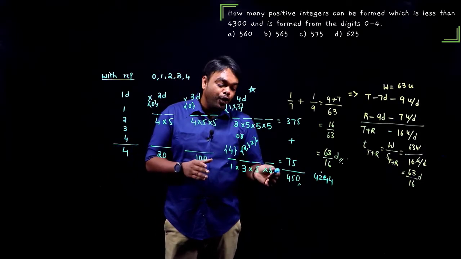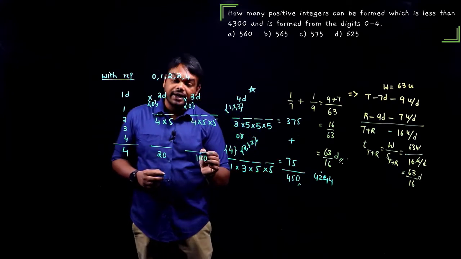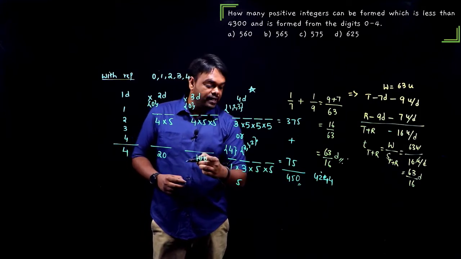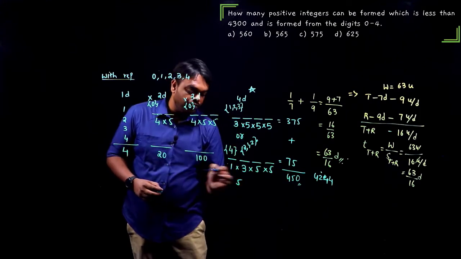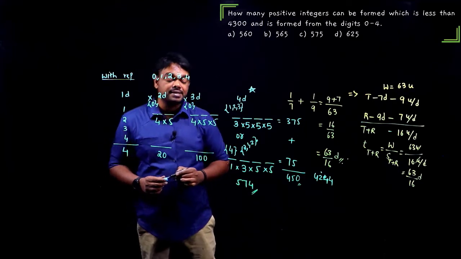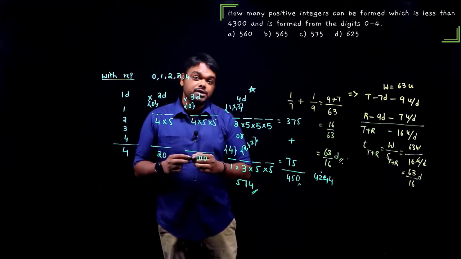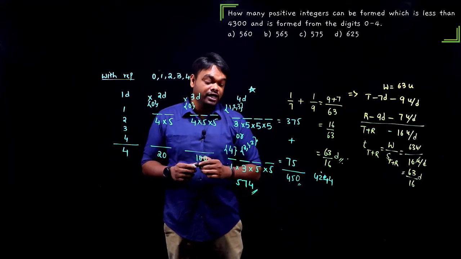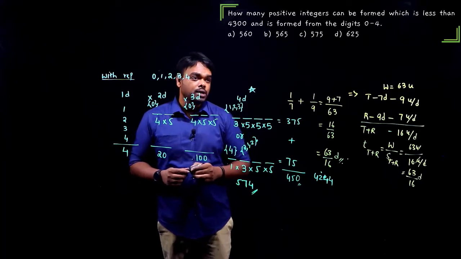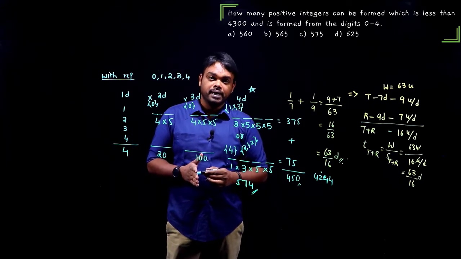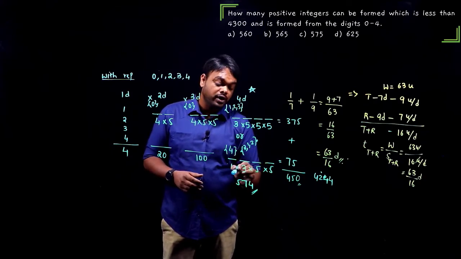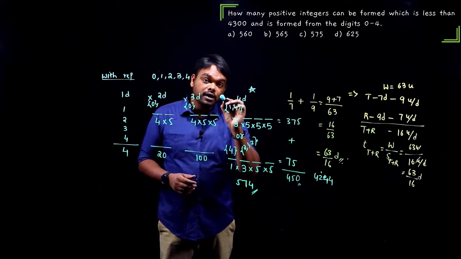Now, if you add all these numbers, we have 450 here, 100 here, 24. That should give us 450 plus 100, 550, 574. 574 is our final answer. Okay. So, my apologies, in the options, in the exam, we did not provide this. We provided 575. Okay. I'm so sorry. So that was the question which was asked in the TCS paper, guys. But this is actually the right answer. Sorry, 574 is the right answer, but not 575.